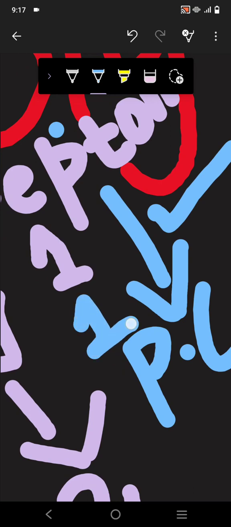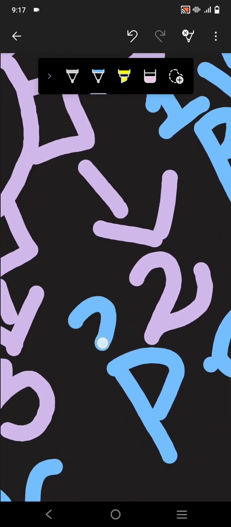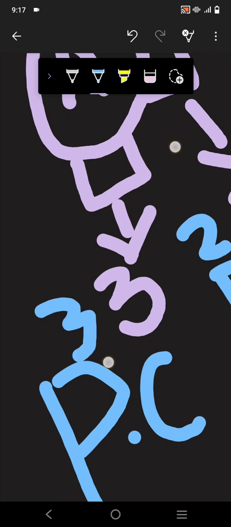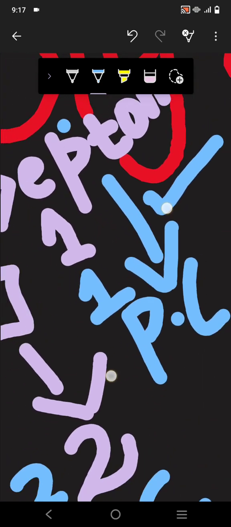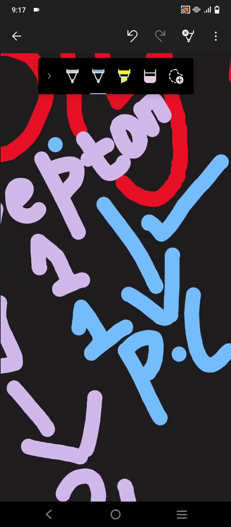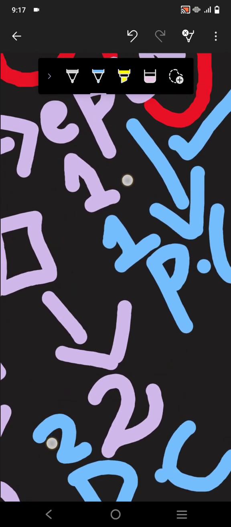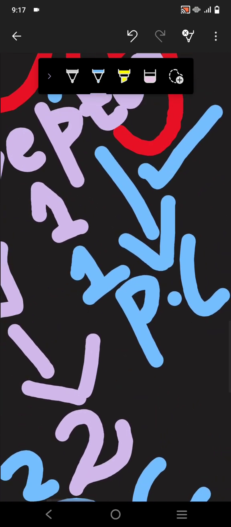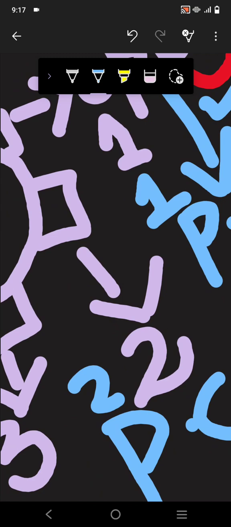Consider that this is plasma cell 1, this is plasma cell 2, and this is plasma cell 3. So for example, epitope 1 has plasma cell 1. Now if these two epitopes do not have a plasma cell, who will make the antibodies of these epitopes?